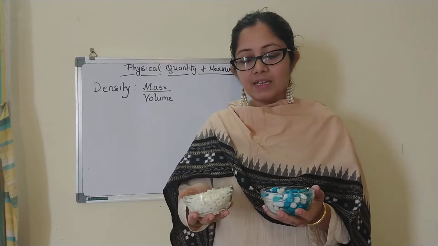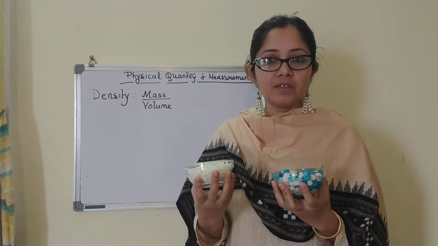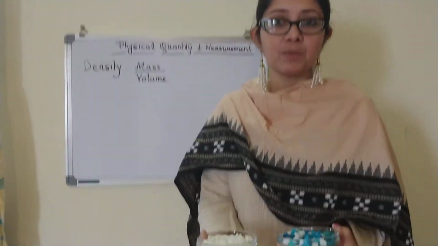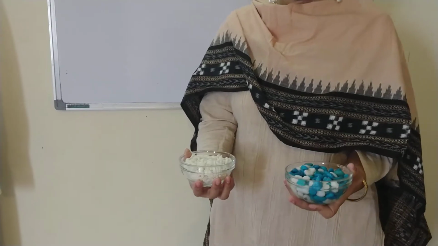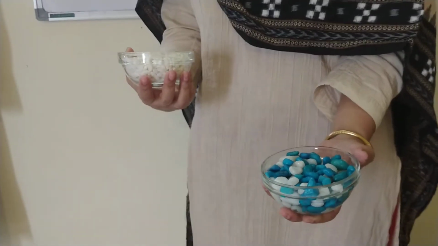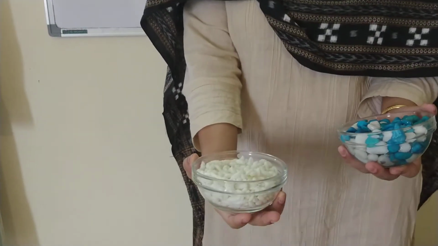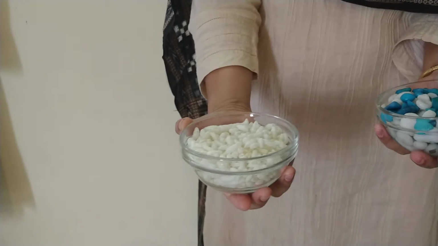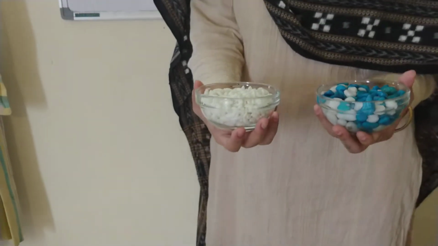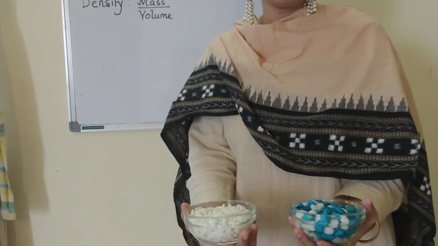Now see, I have two glass bowls which are of the same size, and they occupy the same amount of space. Right. Now in one, these are the pebbles that I have taken from my aquarium. And in the other one, I'm sure you eat bhel, right? So this is the puffed rice. Now both have the same volume. That means both are occupying the same space.